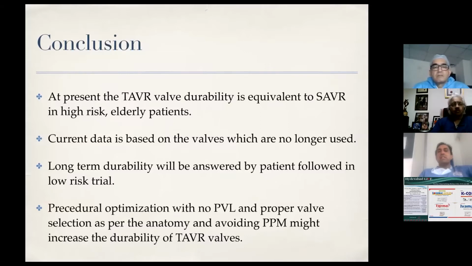Long-term durability will be answered by patients followed in low-risk trials. However, on our part, what we can do is procedure optimization with no PVL, proper valve selection, avoiding patient-prosthesis mismatch, and maybe using an oral anticoagulation for 3 months in younger patients, and for valve-in-valve patients or a bicuspid anatomy might be helpful.